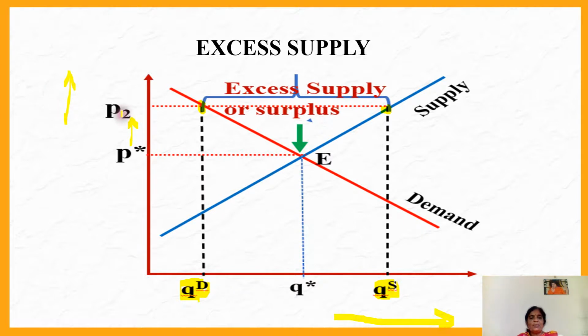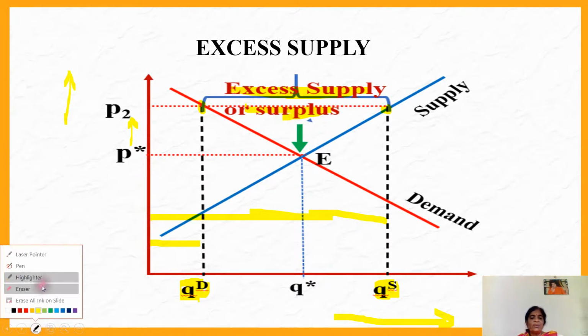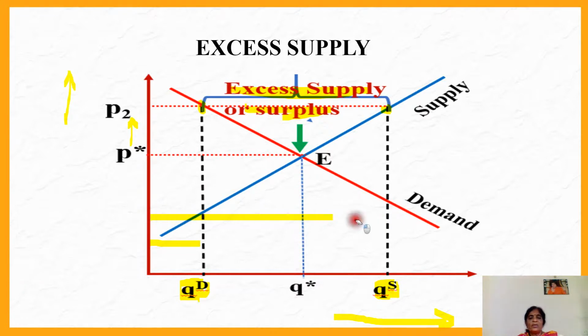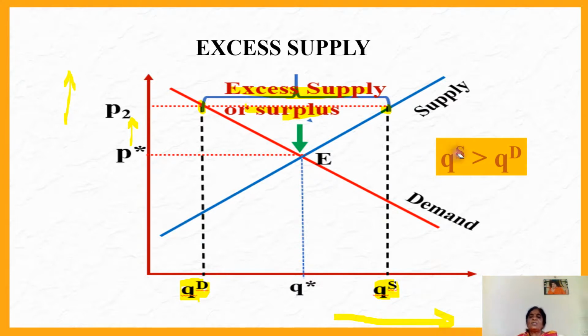Here you can see at P2, QS exceeds QD. QD is only this much distance, and QS is up to here. Therefore, we can say this much is QS, and only this much is QD. This difference is denoted as excess supply, or it is also called a surplus. I think you have understood the concept of QS and QD. We can say QS is greater than QD at the price P2. Therefore, I hope you understood what is excess supply.